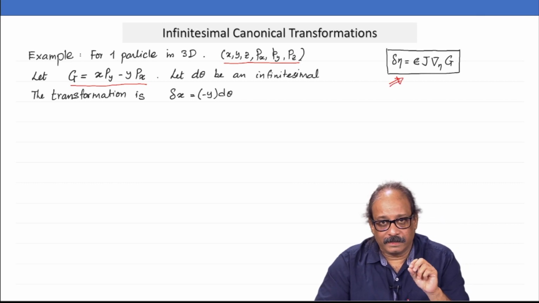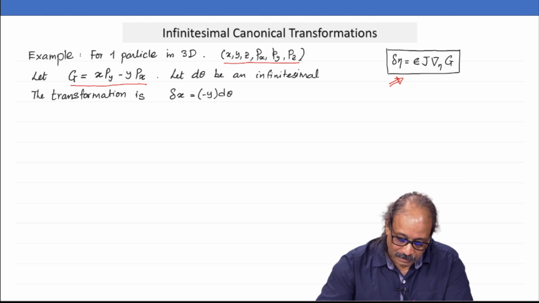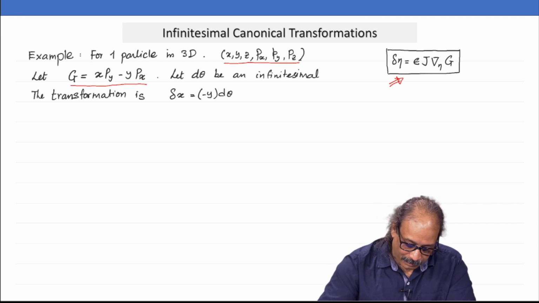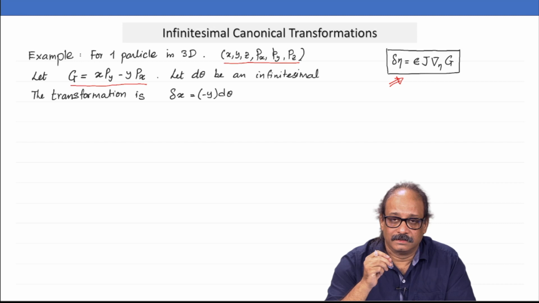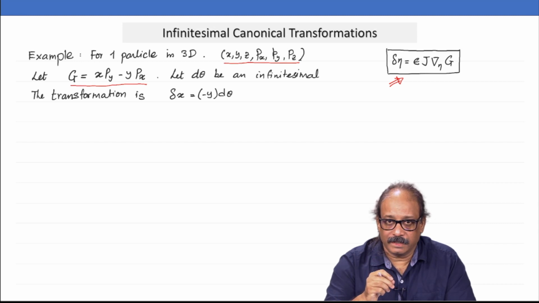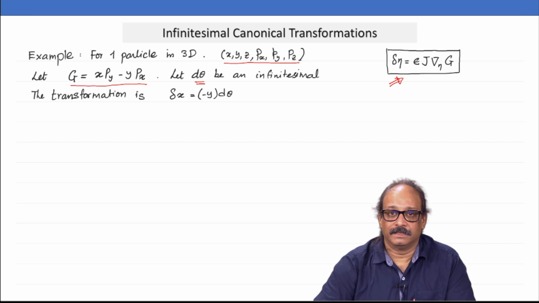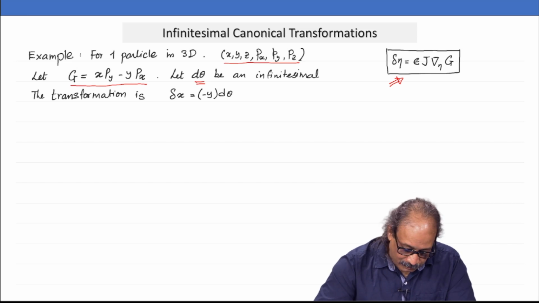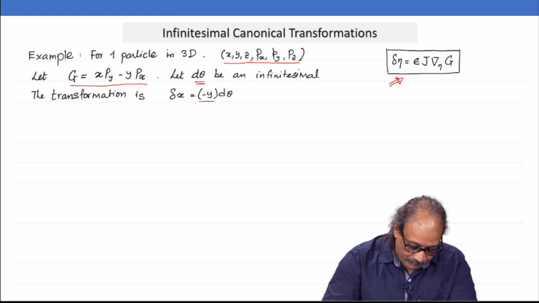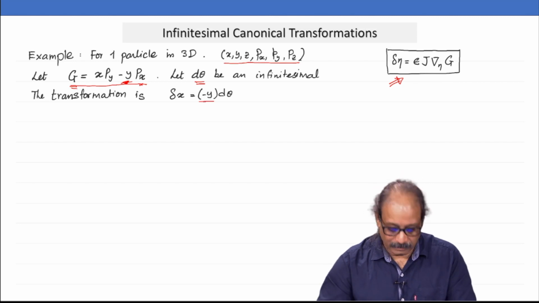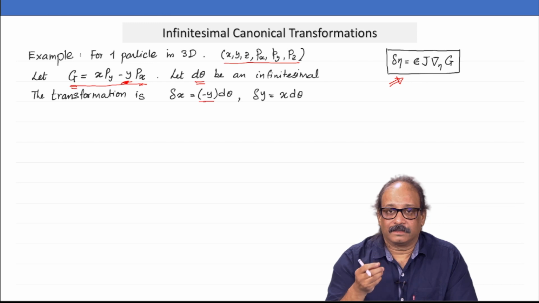So, delta x is nothing but J times the gradient. Delta x here would simply be the partial derivative of G with respect to Px multiplied by a small epsilon. In this case, I am taking that small quantity to be d theta. When you take the partial derivative of G with respect to Px, I would get minus y. Can you see that? So, I will put that minus y there into d theta, and then similarly calculate delta y.